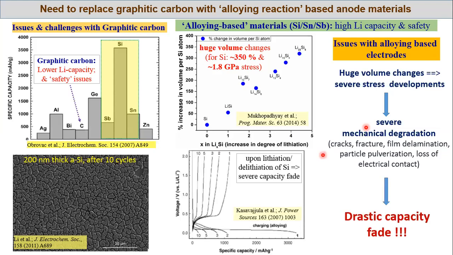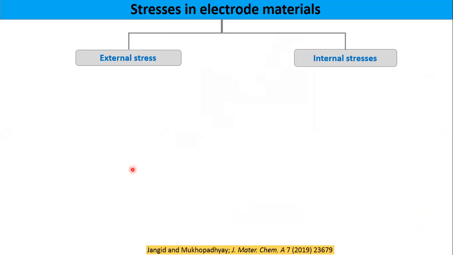As I already showed in my previous lecture, this is the profile of silicon. You can see that just within 10 cycles, you will have negligible lithium storage capacity. Your performance will drastically degrade. And one more thing you can see here, the amorphous silicon film, just after 10 cycles, you can see severe cracking, and somewhere the material also got delaminated from the current collector. So we already have discussed that stress is a severe problem in electrode material. Not only in the electrode material, it is a problem in the overall battery also.